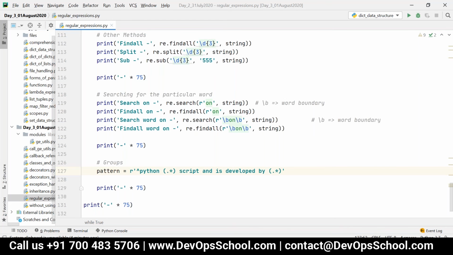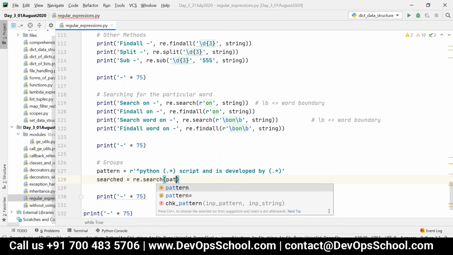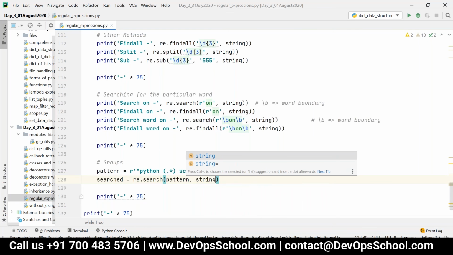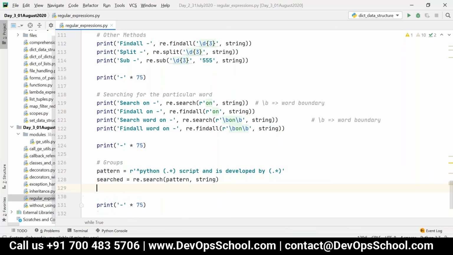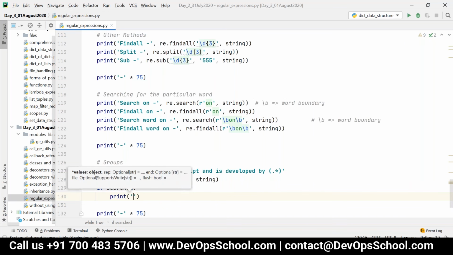So now what I'm going to do is say searched is equal to re.search pattern, comma, string. And then I'm writing if searched, print, I'm just writing all groups.